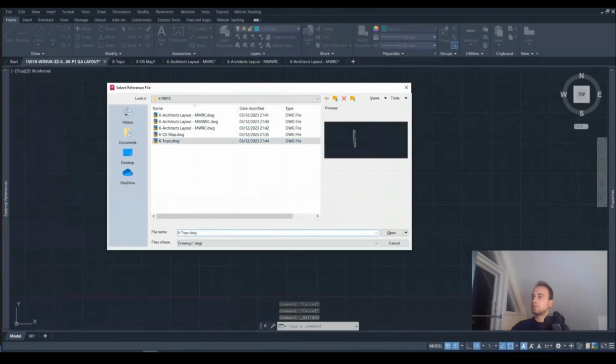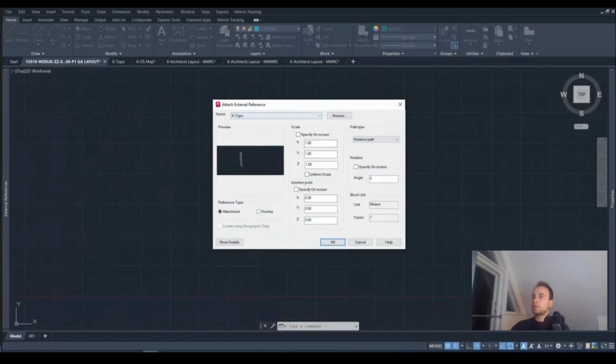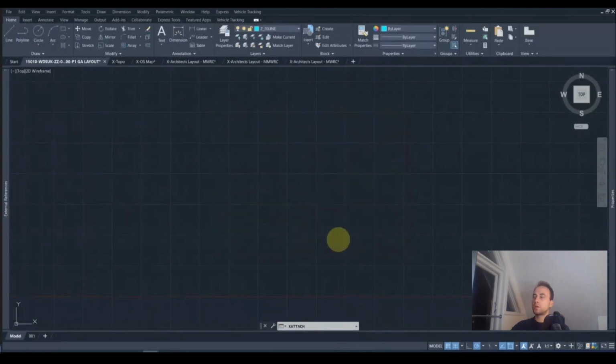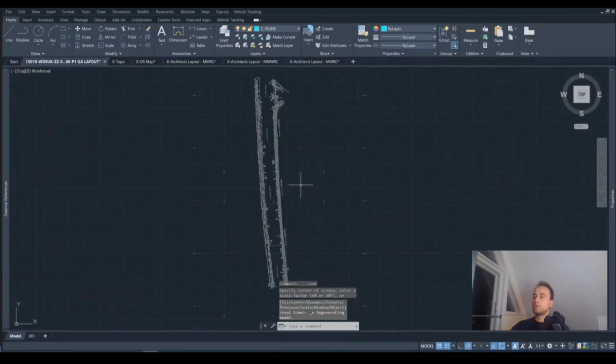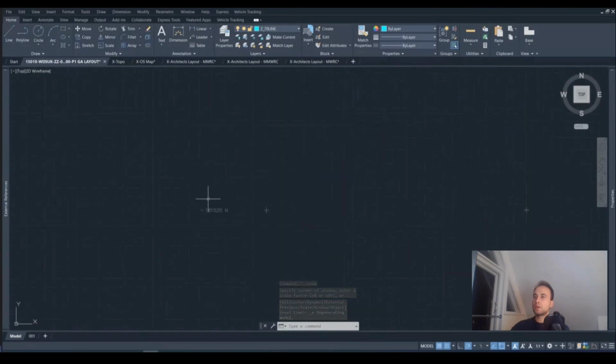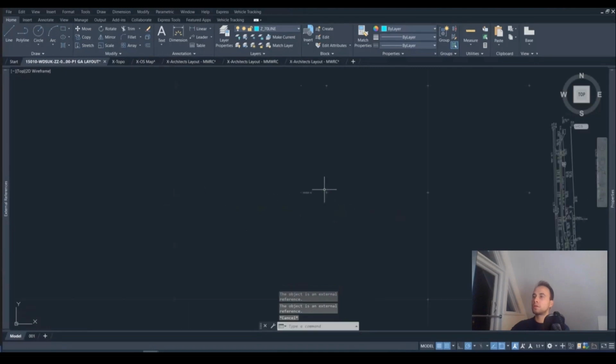Let's bring in the topographic survey. As we see here, the topographic survey is in meters as well, so it's not being factorized. The factor is 1, and we can attach it as an overlay. We press OK, and here we have our topographic survey. Let's check this northing point just to make sure we're in the right place. 181520 is the right place, and 518600. These are just random points, just to double check. 518600, that's great.